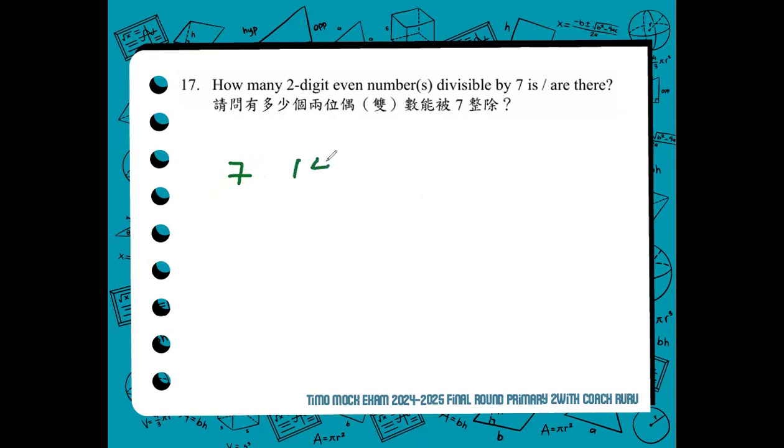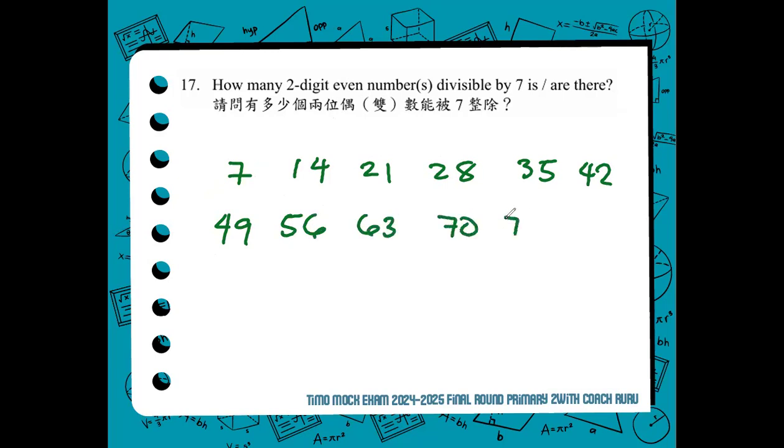We have 7, 14, 21, 28, 35, 42, 49, 56, 63, 70, 77, and 84. And then 91, then 98. These are the multiples of 7. When we say multiples of 7, they can also be divided by 7. Their factors include 7. 98 divided by 7, for example.